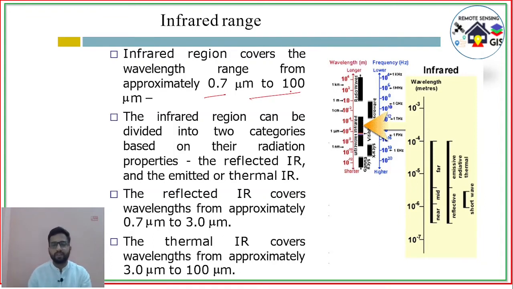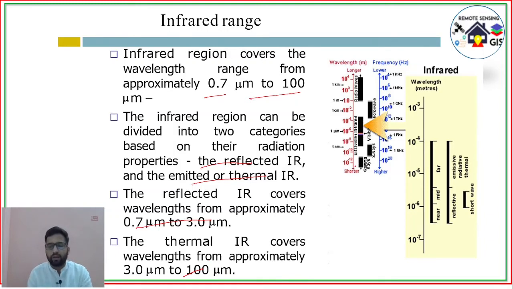The infrared region can be divided into two categories by their energy properties, that is the reflected infrared and the emitted thermal infrared. The reflected infrared covers wavelengths of approximately 0.7 to 3 micrometer, and the thermal infrared covers approximately 3 to 100 micrometer.